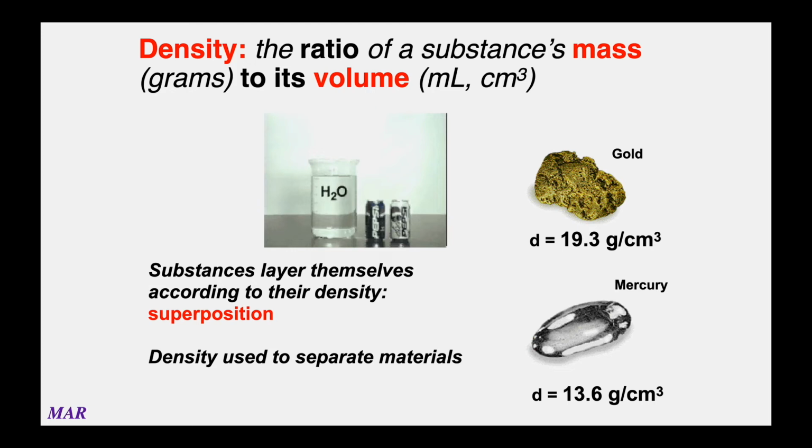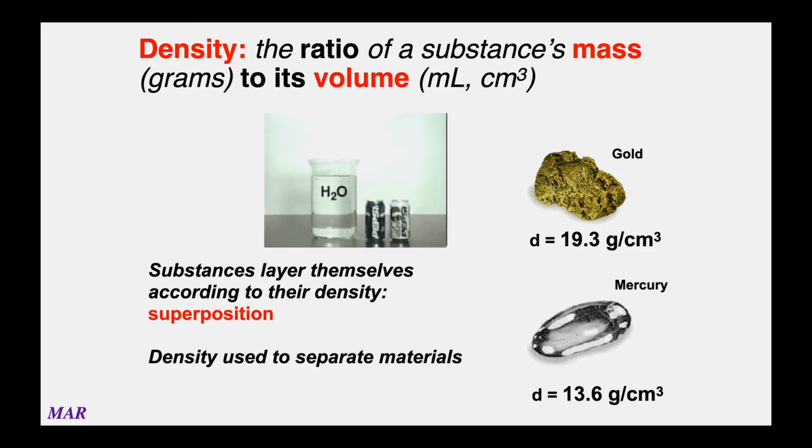Density is a great way to relate the mass of a substance to the volume of a substance. Mass is how much it weighs, if you will. Volume is three-dimensional space, usually listed in milliliters or centimeters cubed, that's cm with the 3 in the upper right-hand corner. Mass in chemistry is usually done in grams.